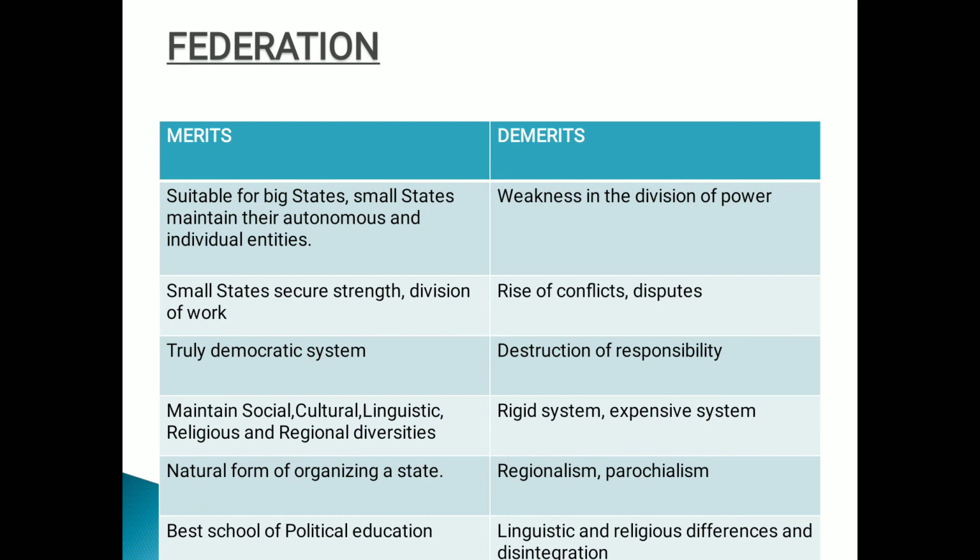Clear everyone? Now the division of power between center and state keeps their relations strained due to the rise of conflicts, disputes and deadlocks regarding the respective spheres of activity. Often there are bitter contests regarding the jurisdiction of the two governments. The issue of center-state relations always unduly consumes their energy. Always there are disputes among the central and state governments. The best example is the Goods and Services Tax, GST. Then the division of power always leads to the division of responsibility, which really leads to the destruction of responsibility.